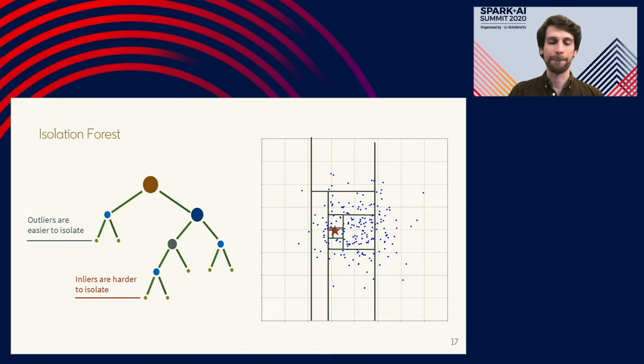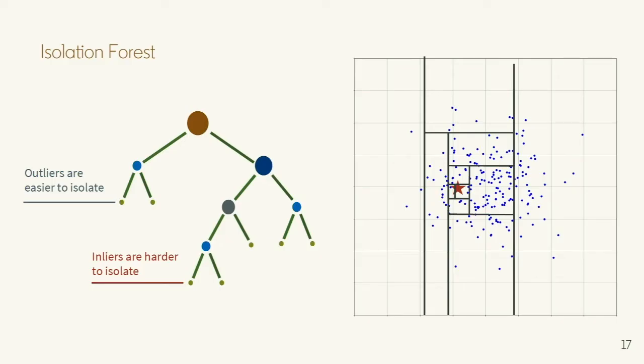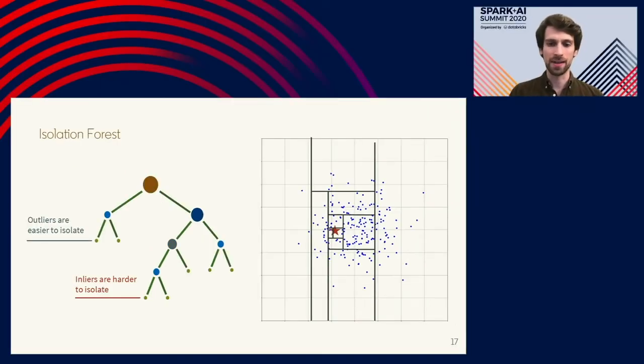At this point, the red star is completely isolated in the plot, and it took 11 splits to do this. You can see that this is different than in the alternative case where we choose an outlier data point